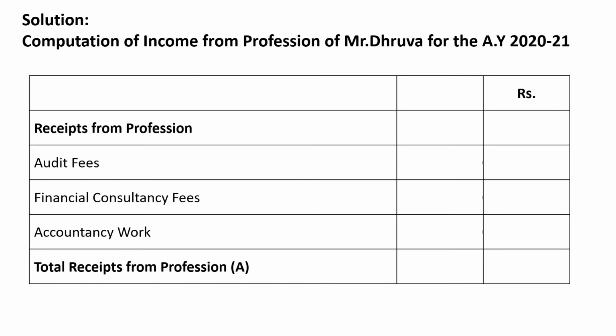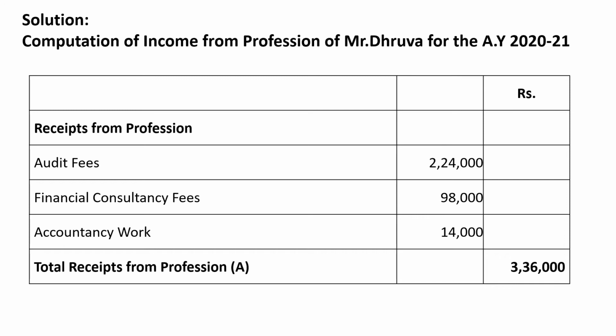The first one is receipt from profession. The first is audit fees, that is 2,24,000. Then the next one is financial consultancy fees, 98,000. Then income from accountancy work, 14,000. Only these three are the receipts from profession which have been identified, and the total is 3,36,000, which is the total receipts from profession, and we will mark it as A.